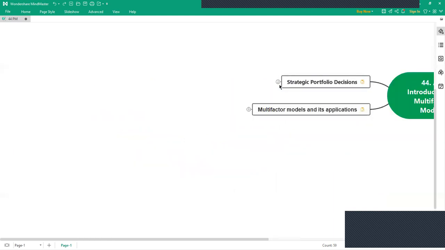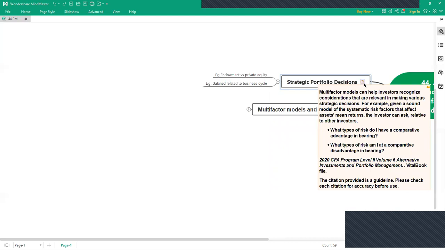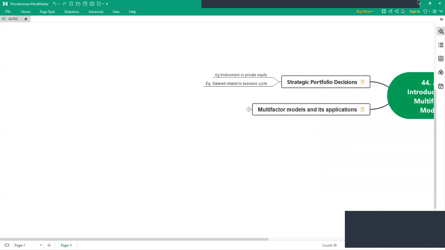And the last part is strategic portfolio decisions. Here again, they have given two examples. The strategic portfolio allocation decision is based on basically two questions: what types of risk do I have a comparative advantage in bearing? Let's say I am taking a risk of 30%, but am I getting that much of returns if I take that much of risk? Or what type of risk am I at a competitive disadvantage in bearing? For example, I am taking 30% risk, but I am not getting that much of returns. So that's all about this reading.